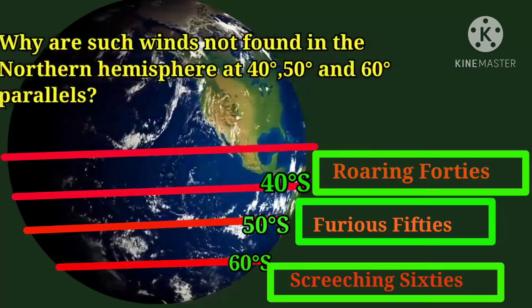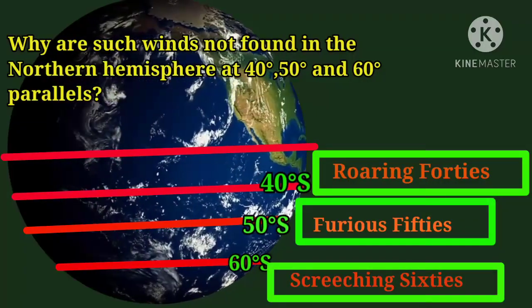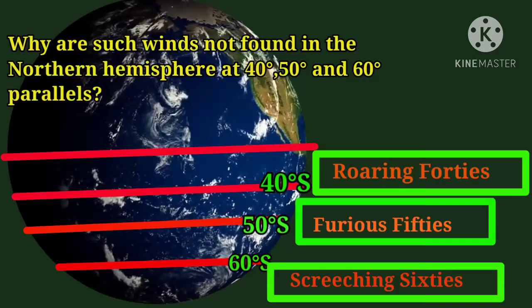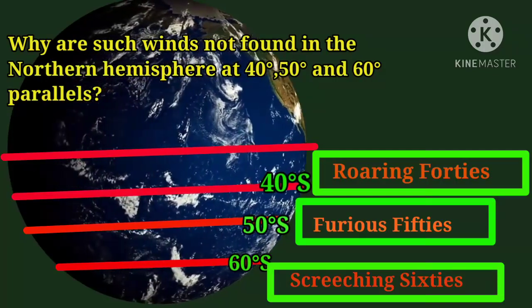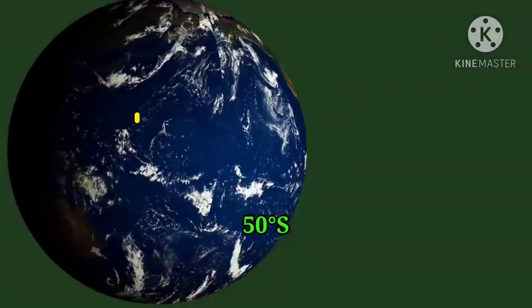Why are such winds not found in the northern hemisphere at 40 degree, 50 degree and 60 degree parallels?